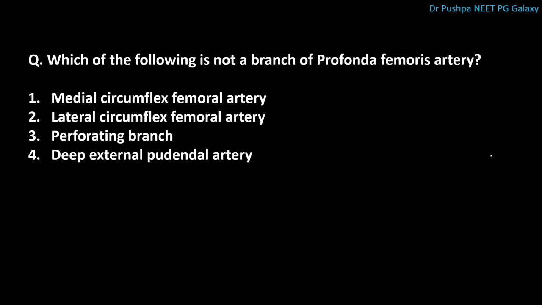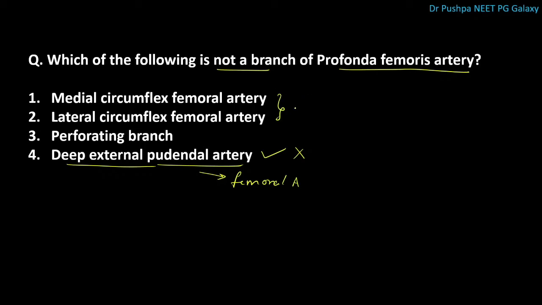Next question is, which of the following is not a branch of profunda femoris artery? The correct answer is deep external pudendal artery. This is not a branch of profunda femoris artery. This is a branch of femoral artery. Medial and lateral circumflex femoral artery supplies the head and neck of femur.